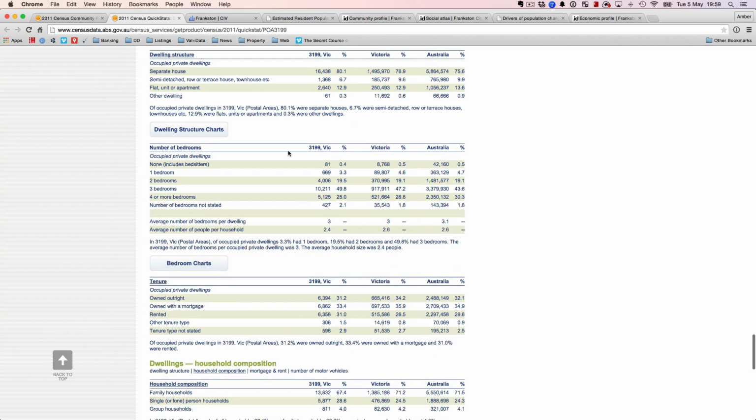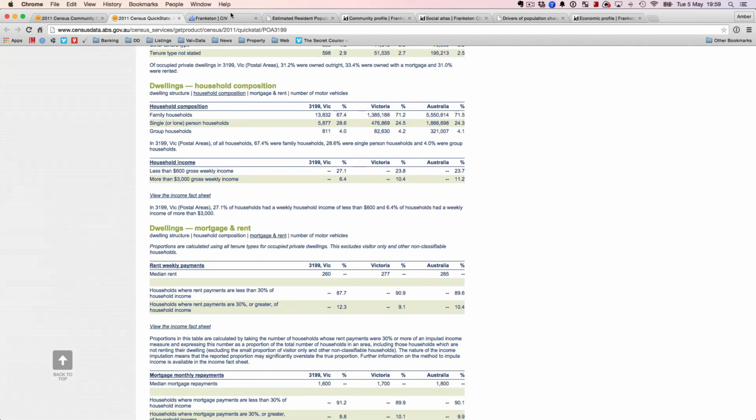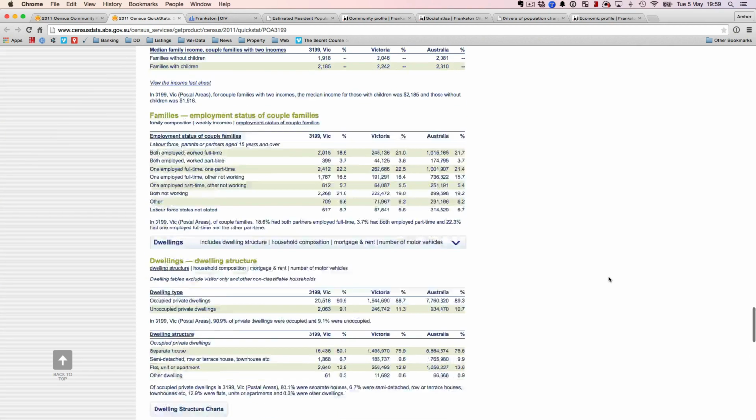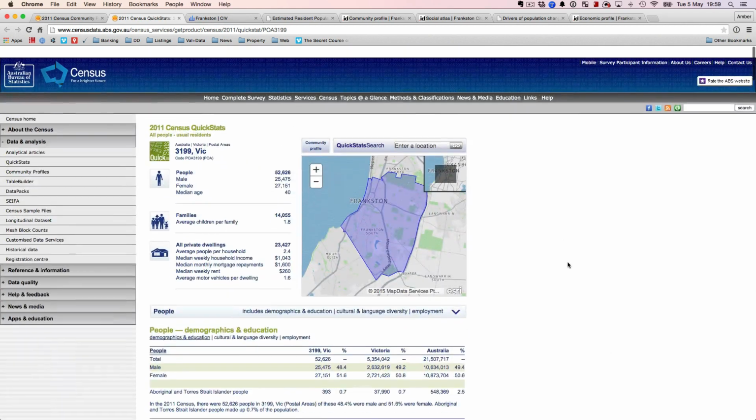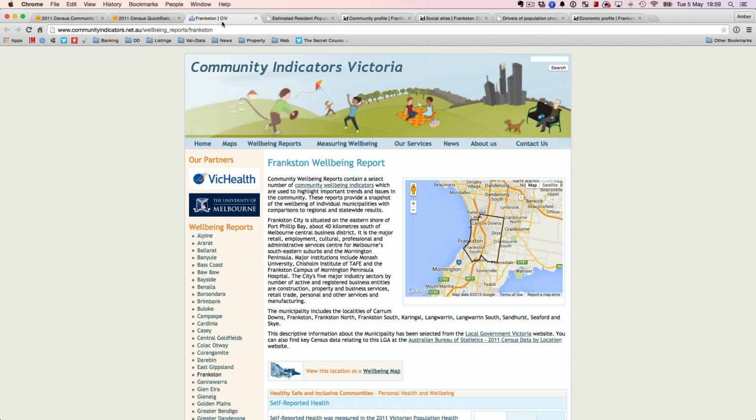You can always print this out or convert it into a PDF and put it in your report. But I look at it if I want some statistics really quickly. I very seldom use it in my report anymore, because I've got something that's really good. So let's look at the other resource.